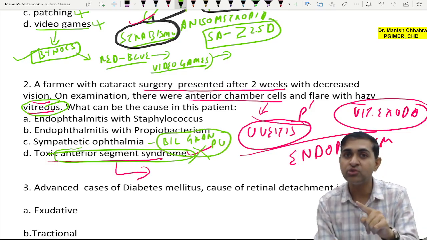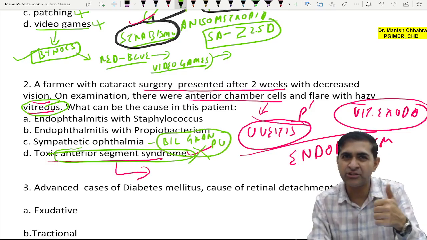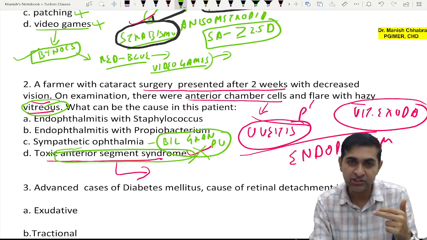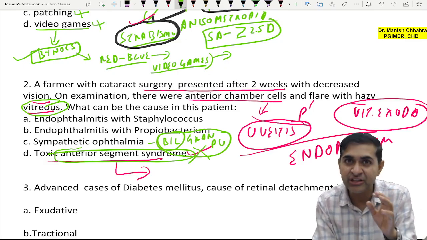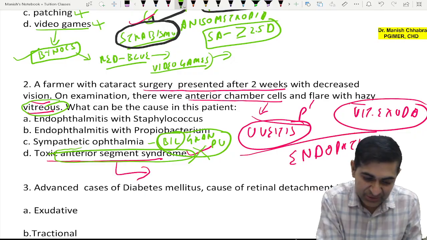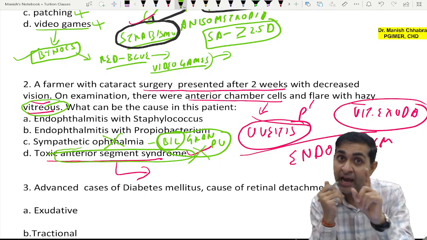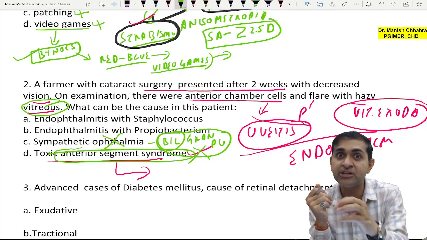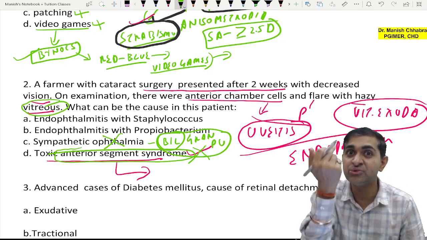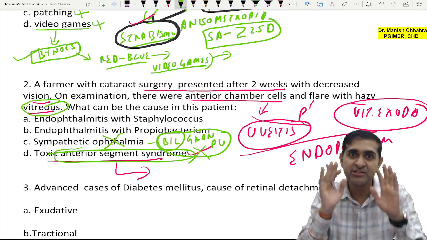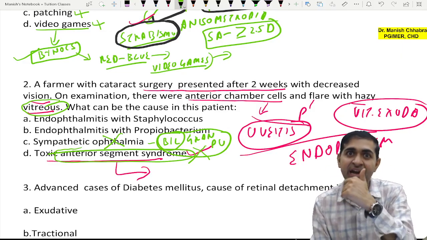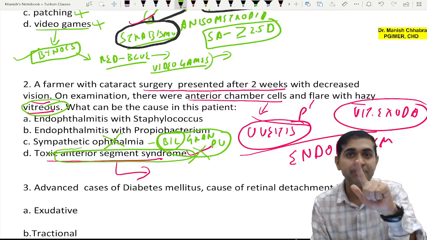Of course, you are going to see vitreous exudates can be there. There can be cells in the anterior chamber, proteins in the anterior chamber, but it will be a bilateral condition. Is there any mention of a bilateral condition? Not at all. So this is also eliminated. And sympathetic ophthalmitis can follow cataract surgery if there is inadvertent injury to the uvea during surgery. One, they have not mentioned any event, and second, it is not bilateral, so eliminated.